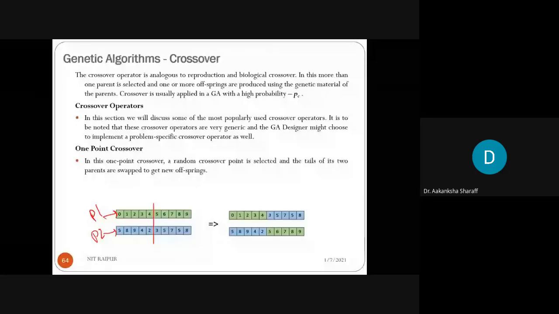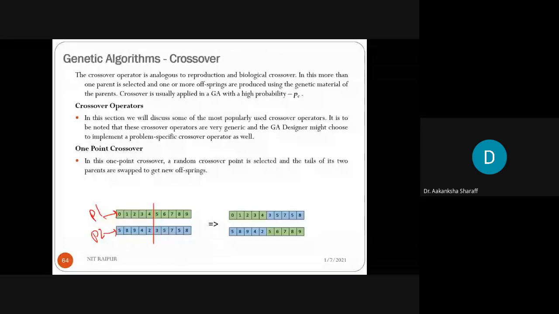So how will it lead to the generation of new offsprings? Here a random crossover point is selected, and the tails of the two parents are swapped to get new offsprings. These are the two parents P1 and P2. We will choose a random point. This is one point, so we randomly choose this point. After this point, to the right of me, clear? After this point, we will swap these two tails. That is 0, 1, 2, 3, 4. This is the same. Now we have swapped this 3, 5, 7, 5, 8 to this one. So it is 3, 5, 7, 5, 8.